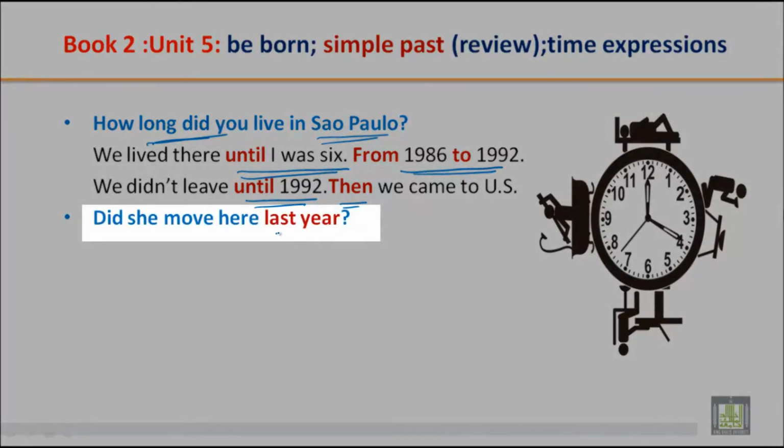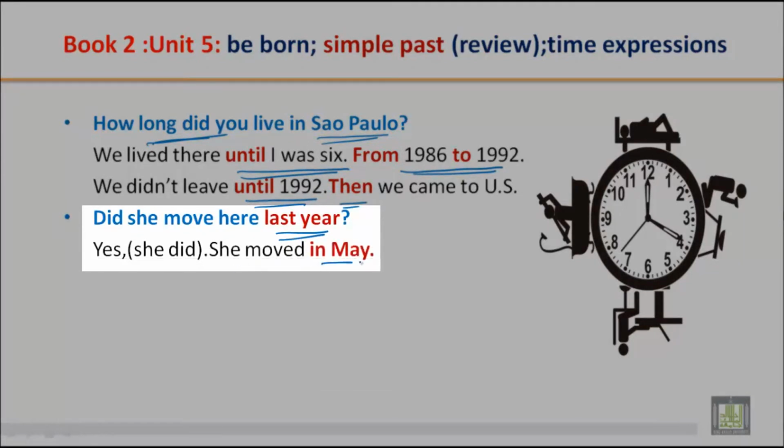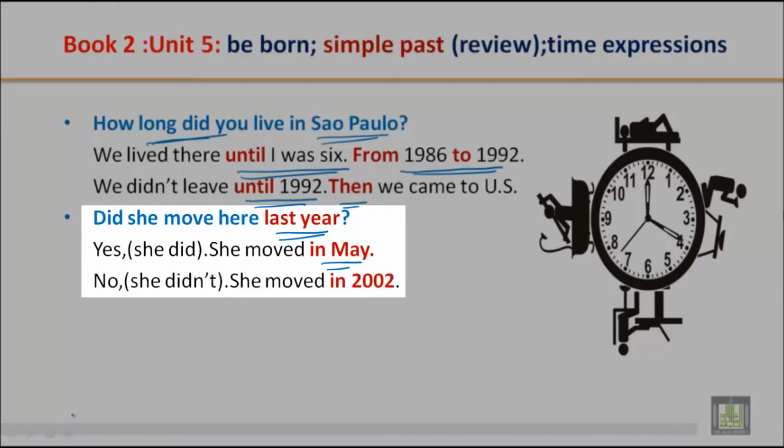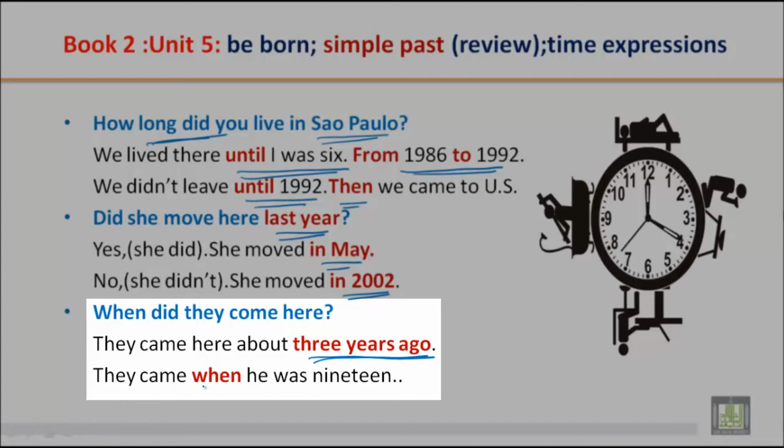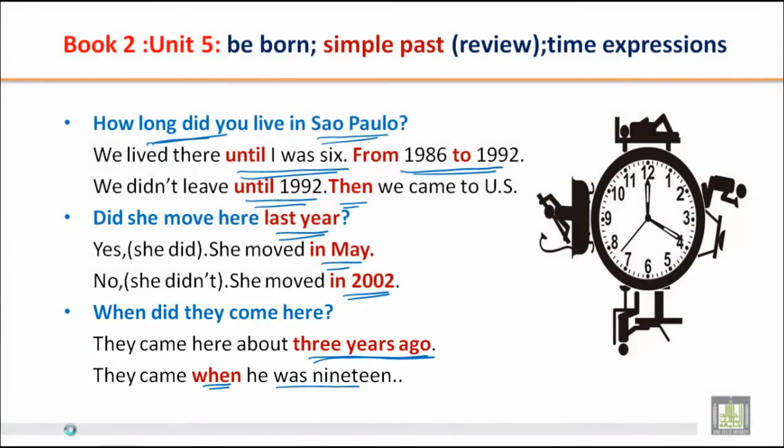Did she move here last year? Yes, she did. She moved in May. So last year shows time expression. Did she move here last year? Yes, she did. She moved in May. No, she didn't. She moved in 2002. When did they come here? They came here about 3 years ago. All these show the time expression. They came when he was 19.